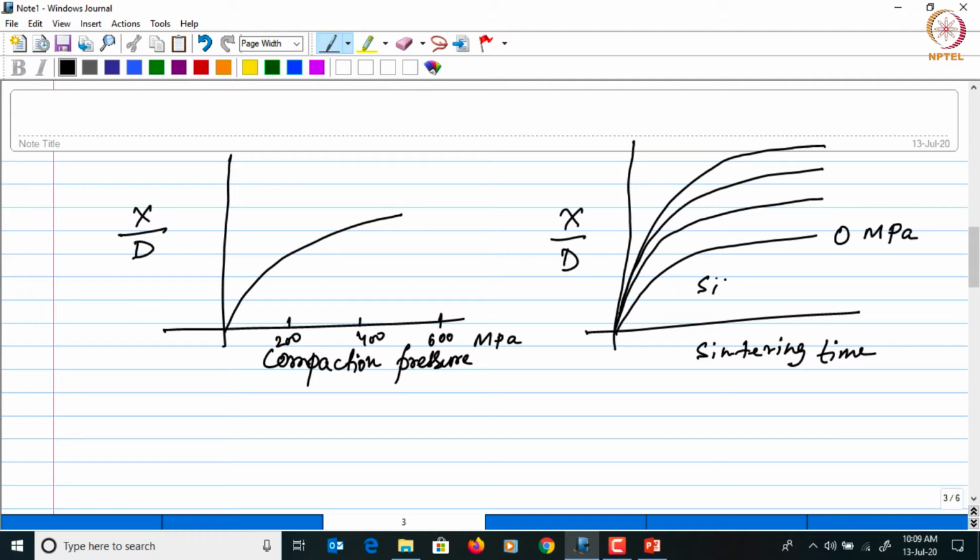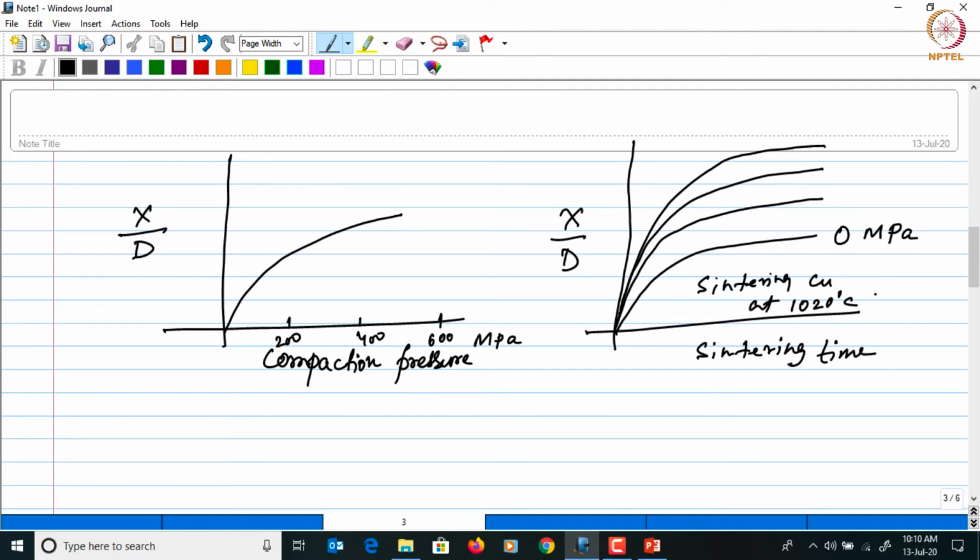So let's say we are talking about sintering a copper powder at 1020 degrees Celsius.